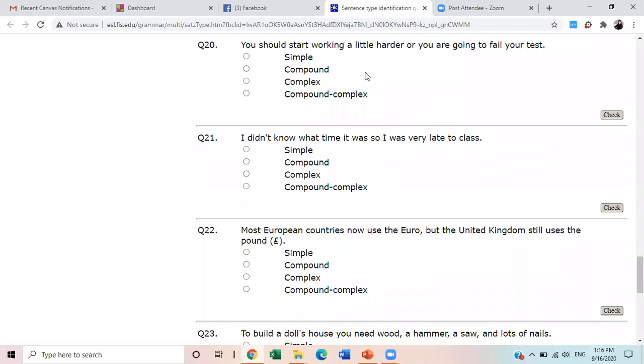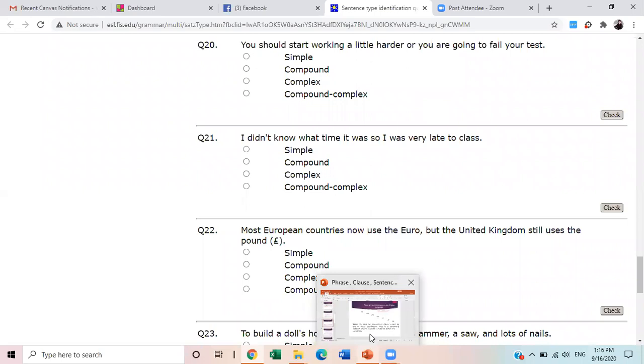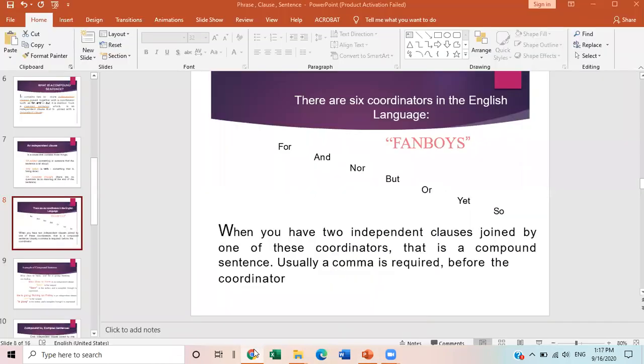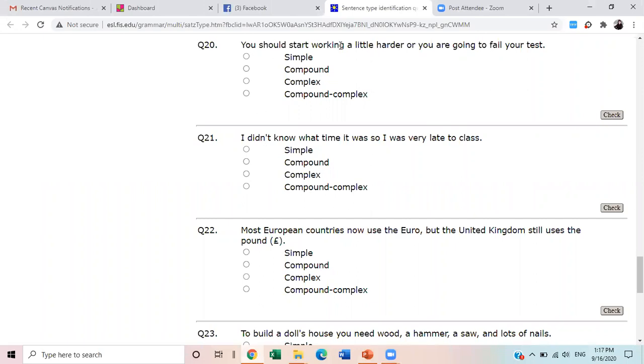Compound, ma'am. Remember, "or" is in the fanboys. For, and, nor, but, or, yet, so. So can you see in this sentence: you should start working a little harder, or you are going to fail your test. These are two independent clauses joined by "or". So with "or" it is compound. Yes, ma'am. Because this is one of the fanboys words.